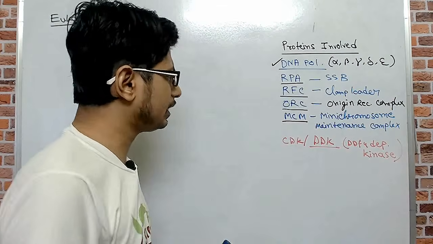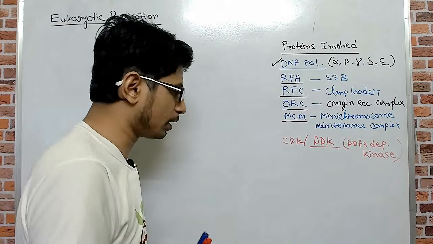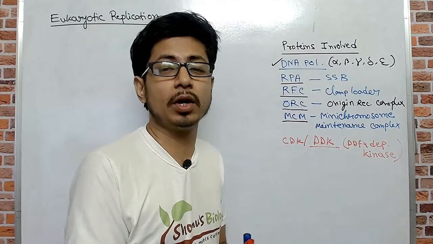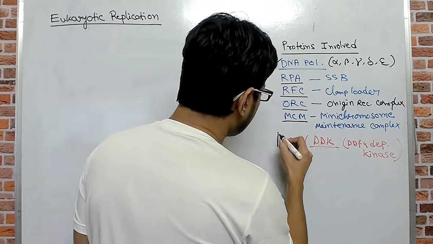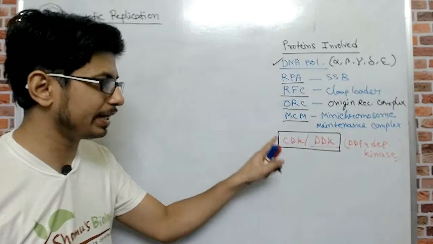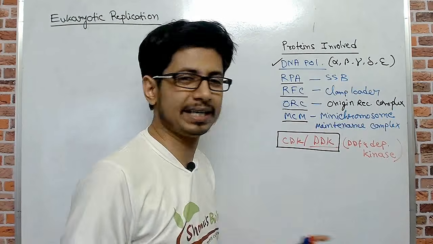Apart from all these proteins, there are also other proteins like CTD proteins. We're going to talk about that later. And there are also proteins like CDC proteins, which we saw in case of cell cycle regulation. We're going to talk about that later as well. Another group of important proteins is CDK, or cyclin dependent kinase, and DDK, which is known as DDF4 dependent kinase proteins.